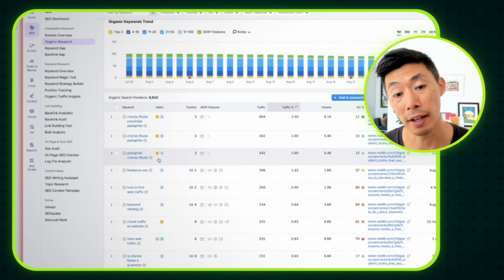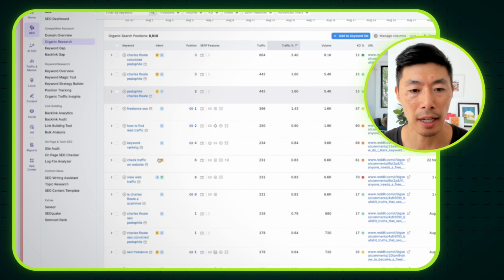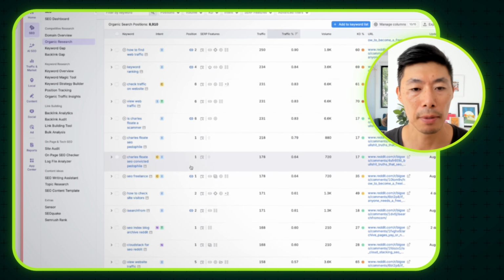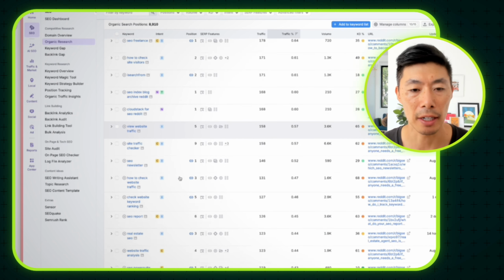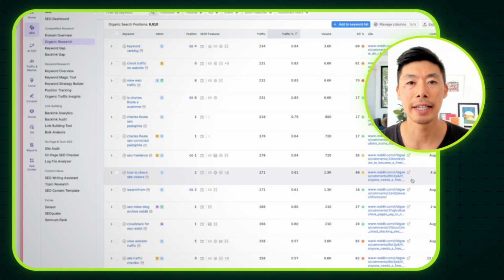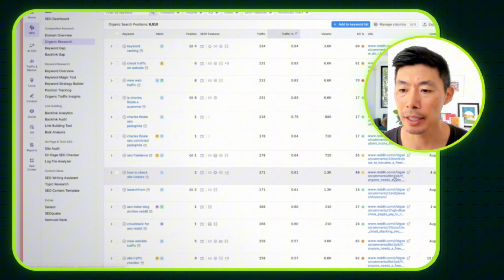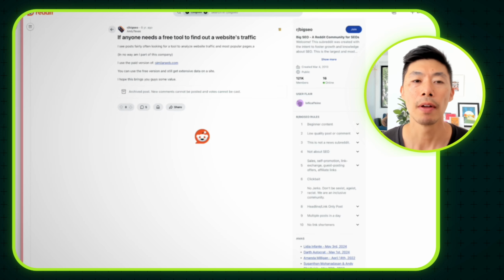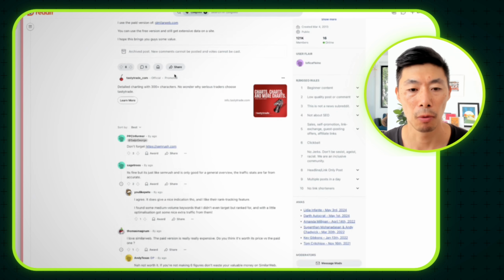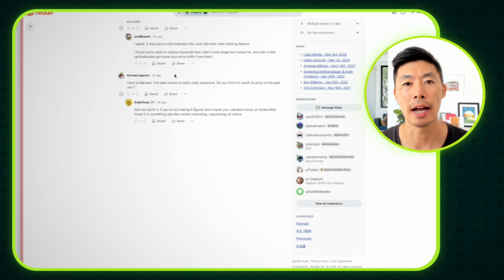So Charles Float, convicted pedophile, not exactly what we're looking for, but how to find web traffic, check traffic on website, cloud stack for SEO. So these are all related search queries. So say you want to dig in deeper, how to check site visitors. Let's go into this subreddit. You just click here, and then you can actually see the subreddit. If anyone wants a free tool to find out a website's traffic, SimilarWeb. But that's how you can identify the particular keywords in a subreddit that are ranking.